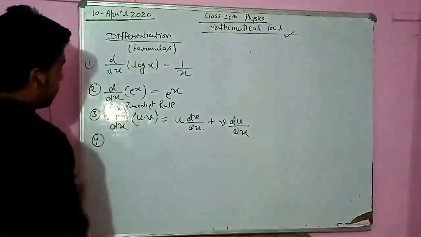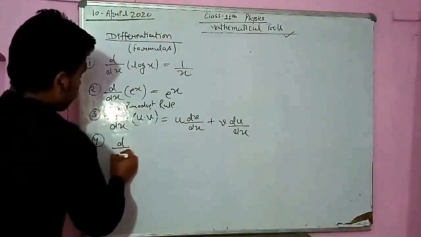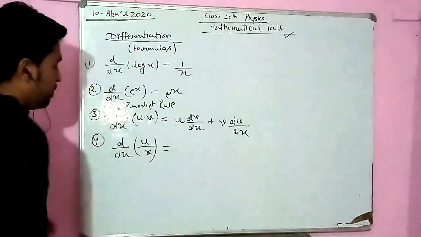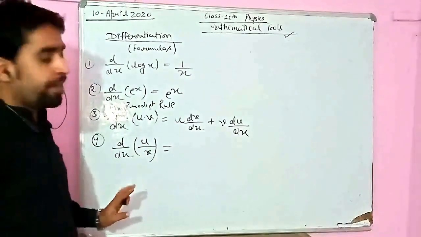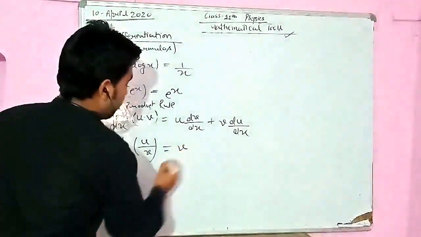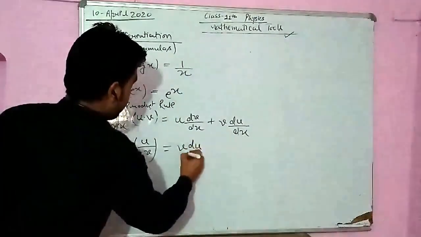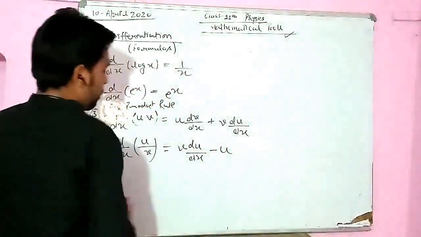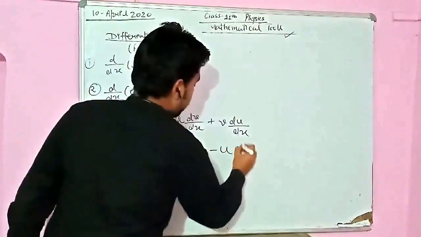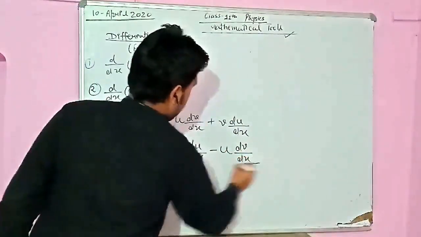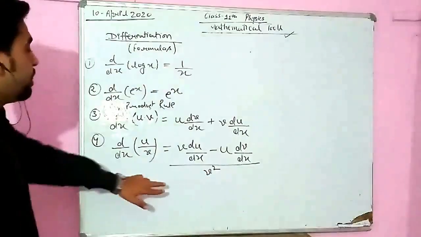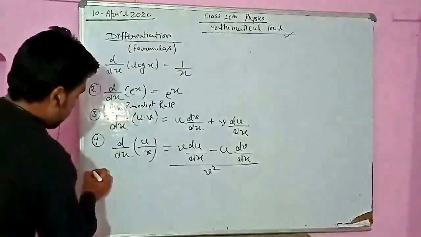Now fourth one, suppose the function is given in the form of a quotient, division की form में दे रखा है, तो function है जो divide की form में है, then we will write the first one, and we will do the differentiation of numerator minus, then we will write numerator, and we will do the differentiation of denominator and divided by denominator square. So this is the identity you have to learn. And next one,